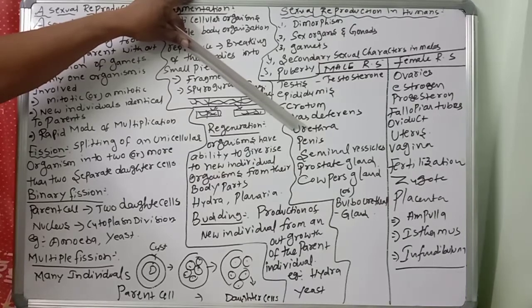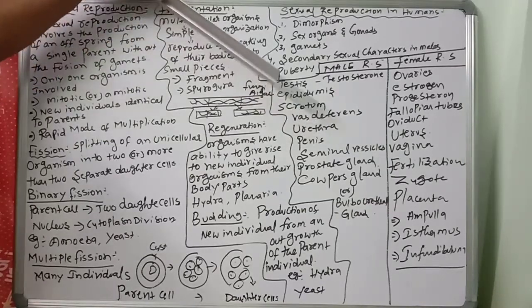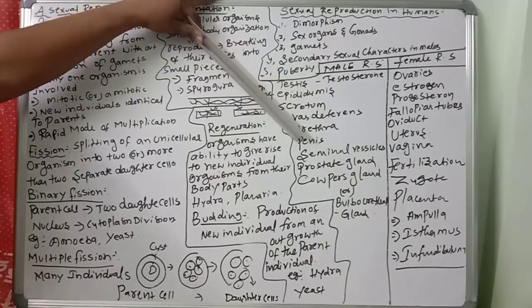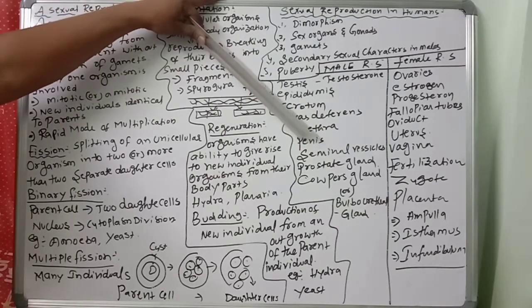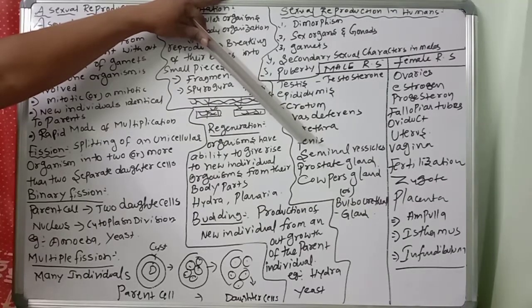So the urethra carries urine from the bladder as well as sperms from the vas deferens. Next, the penis is a long and thick muscular organ made up of mostly erectile tissue. At the time of sexual excitement, the erectile tissue gets filled with blood, causing the penis to become erect. This is very important. Sperms will be released through this only. The sperms have an acrosome and tail.